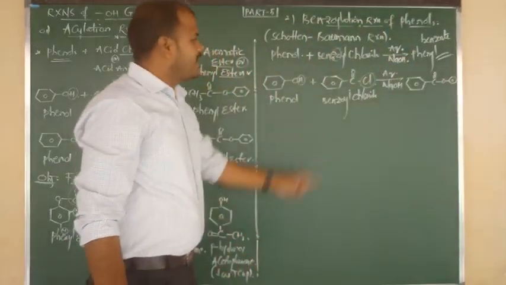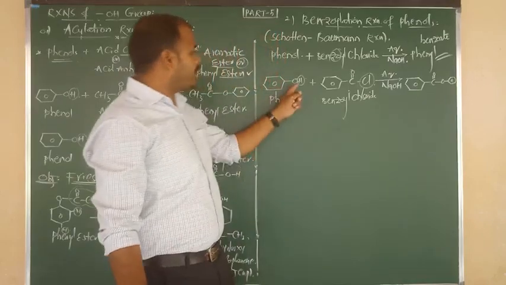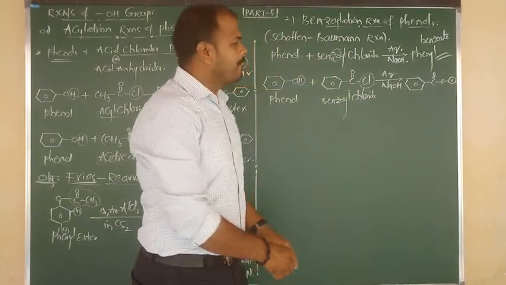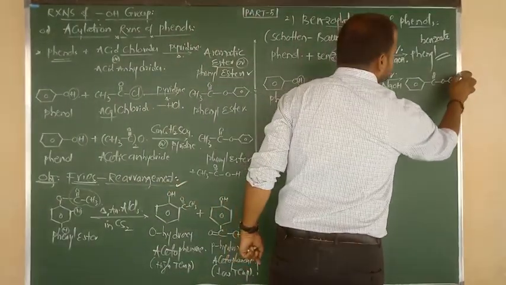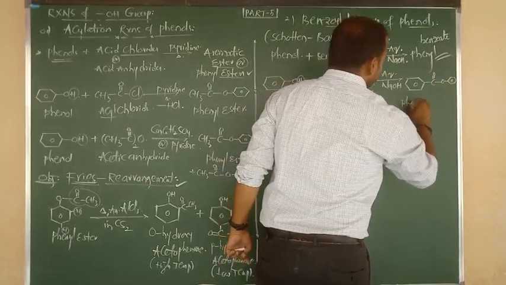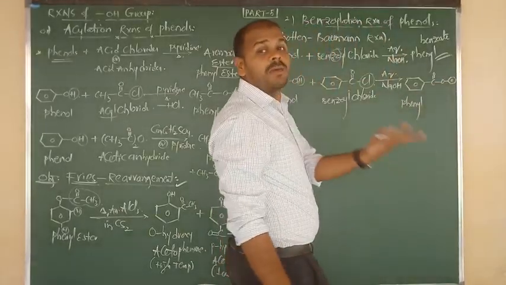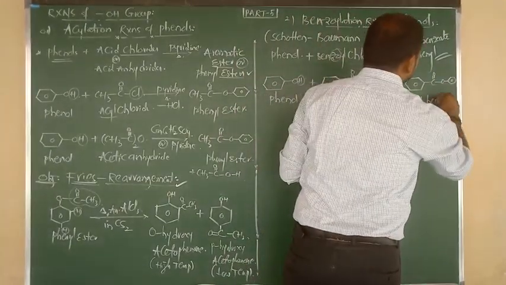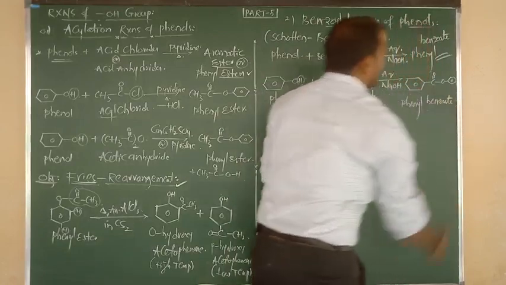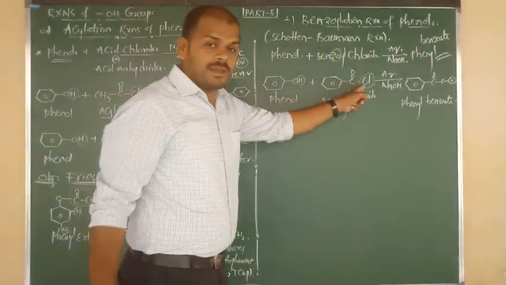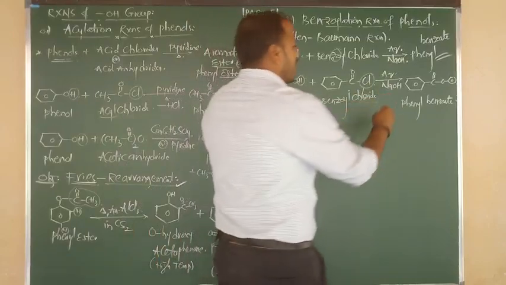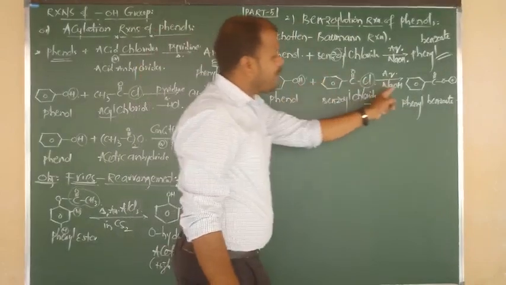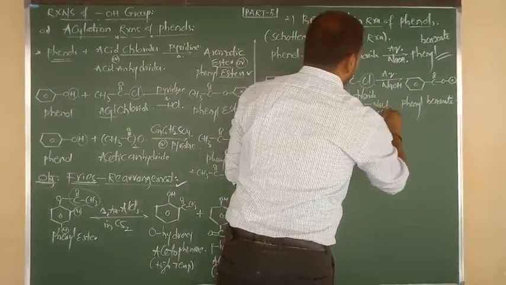See that. Benzene bonded to C double bond O, again O bonded to benzene. What is the name of this compound? The side chain is phenyl, and the remaining looks like benzoic acid, benzene COO, benzoate. Phenyl benzoate. Remaining Cl minus combines with Na plus and is removed in the form of NaCl. And remaining H plus combines with OH minus and is removed in the form of H2O.